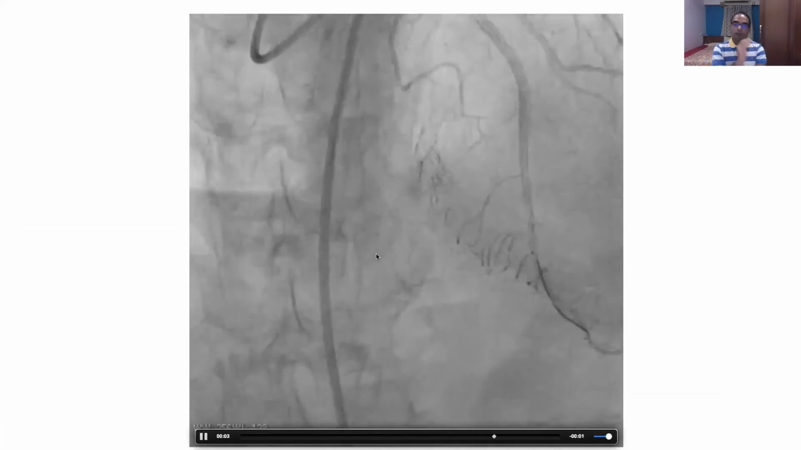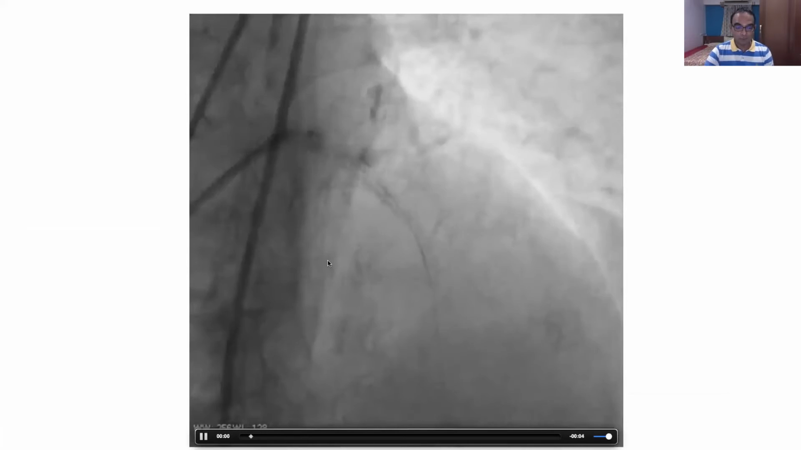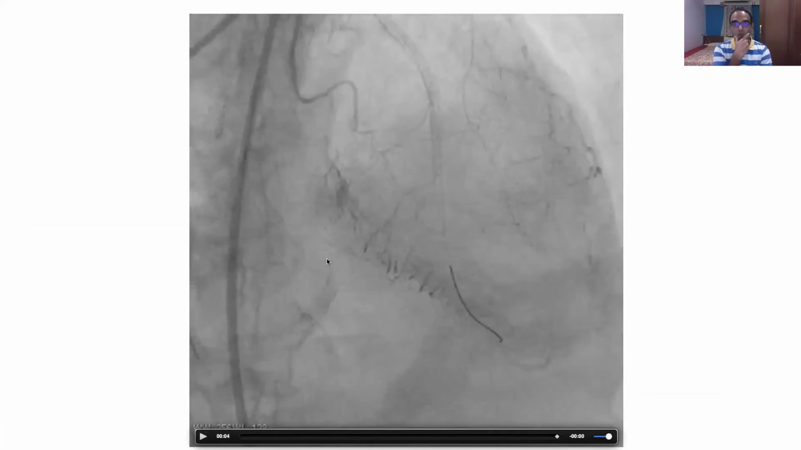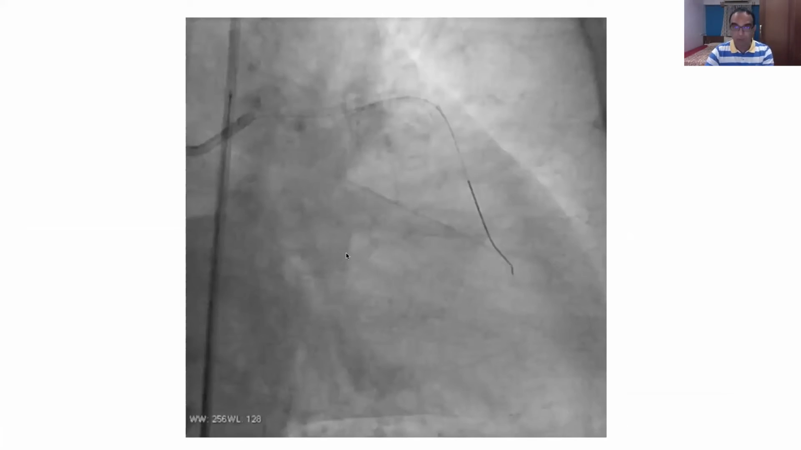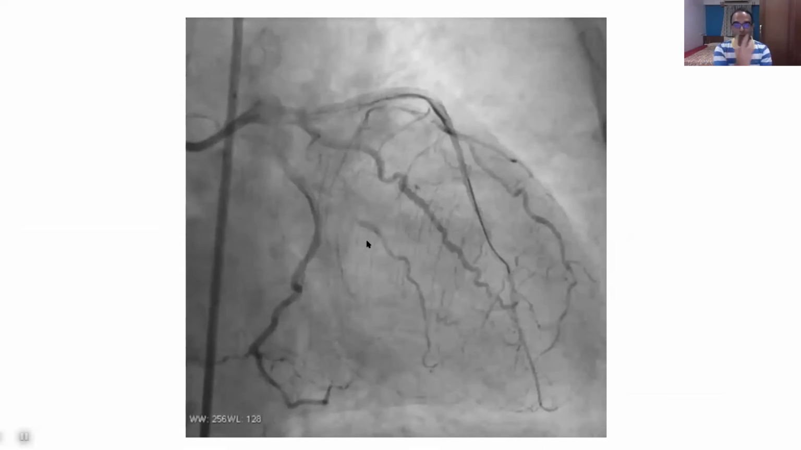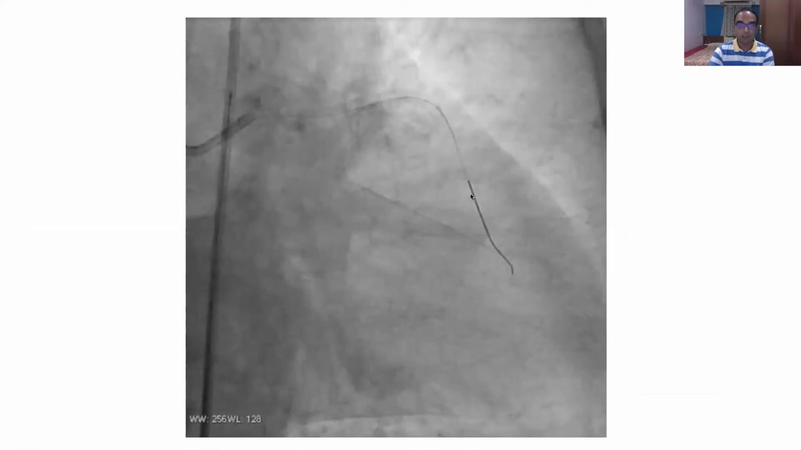And this is the final result. Of course, this is not a complete result. I am pretty sure that there will be many questions asked of me for not doing a LAD D1 bifurcation. But as I told, this lady was in impending shock, and there were a lot of other concerns also. In fact, we did not do a post-stenting IVL also because of the hemodynamics and the contrast overload. So this was the final result in the RAO caudal view.